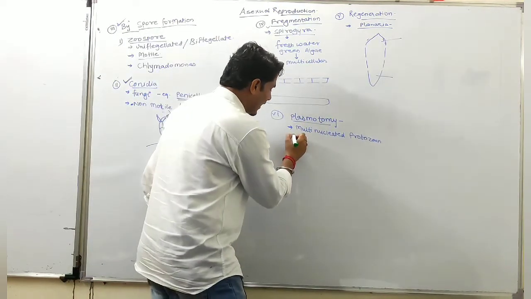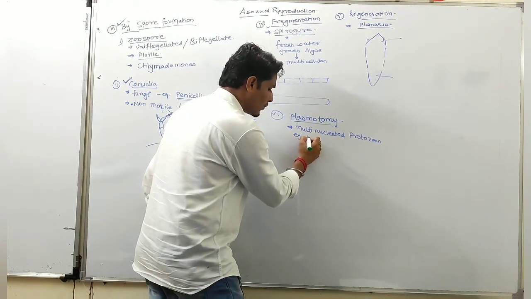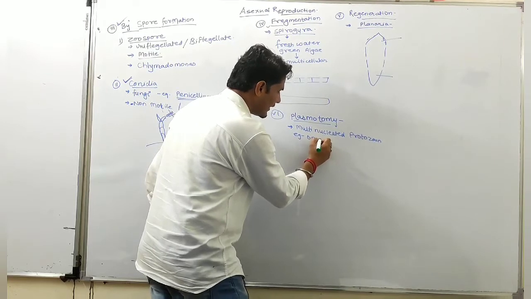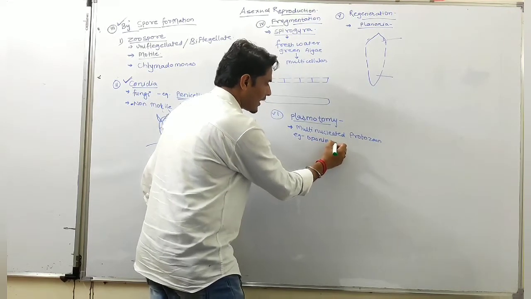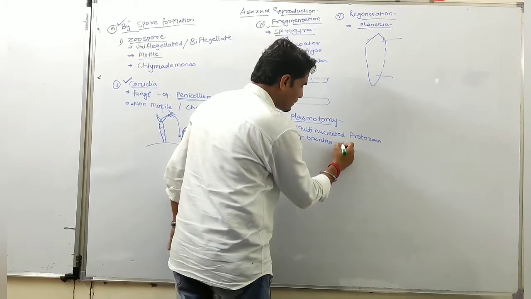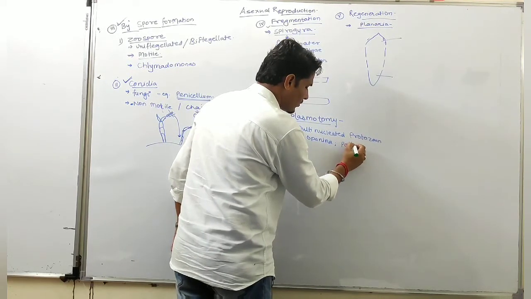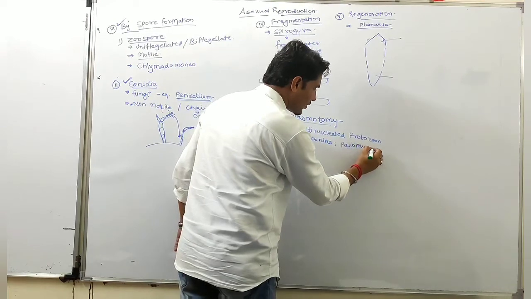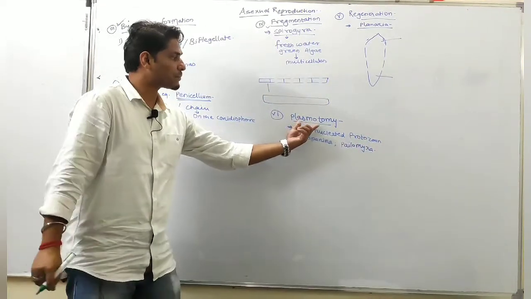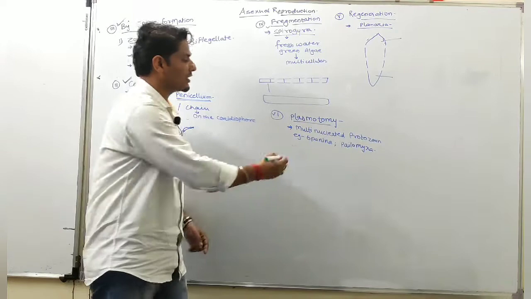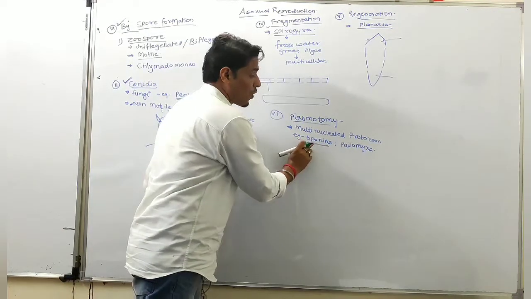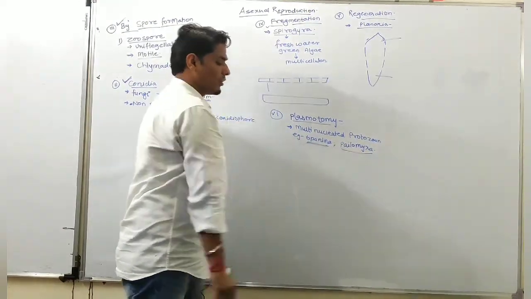Example Opalina. And other example is Pylomyxa. इसमें देखने को मिलता है. So this plasmotomy type of reproduction is seen in Opalina and Pylomyxa.